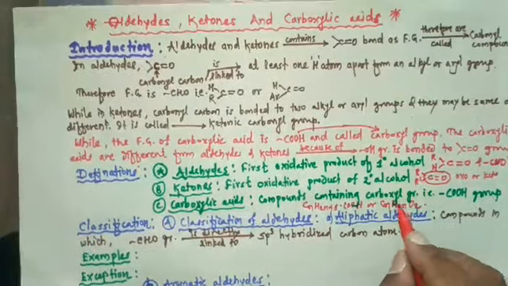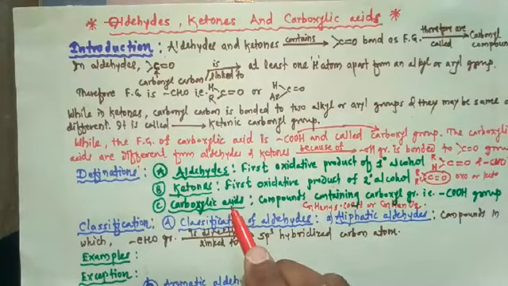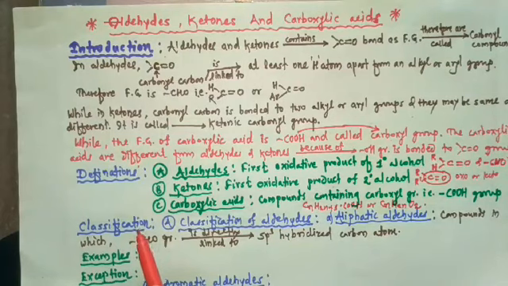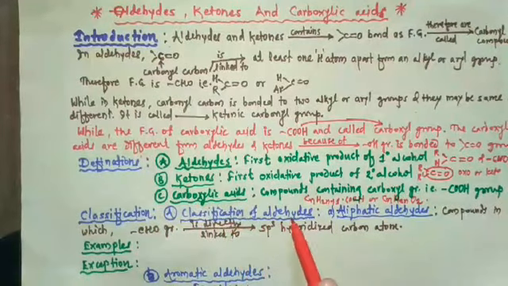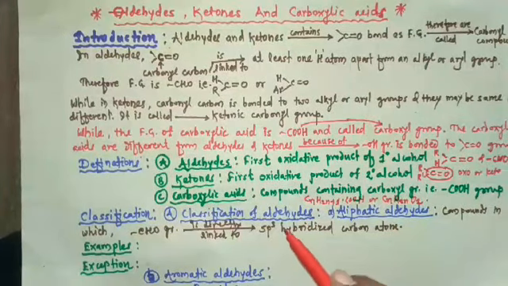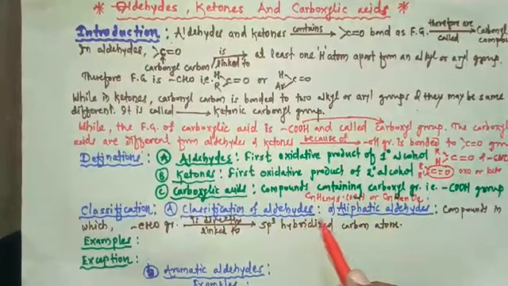So after studying the definition of aldehydes, ketones and carboxylic acids, now we are going to study the classification of aldehydes, ketones and carboxylic acids. Let's study first of all the classification of aldehydes. Aldehydes are classified into two classes.